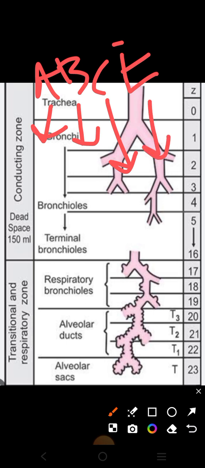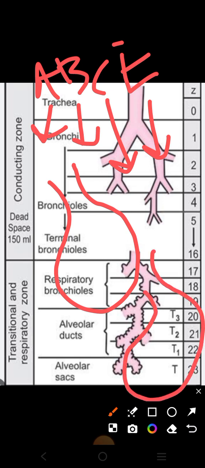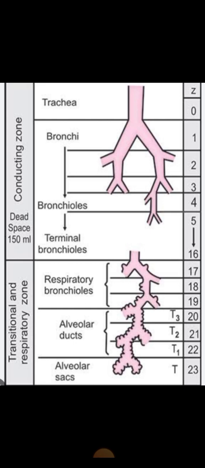Obstructive lung diseases mean, suppose that this is your alveoli, and suppose that this is another alveoli. In obstructive lung diseases, there is an obstruction like this, due to which air cannot go out. But in restrictive lung diseases, there is a restriction due to which air cannot come into the lungs. Mark the difference between these two. As we are concerned with emphysema here, it is an obstructive lung disease.